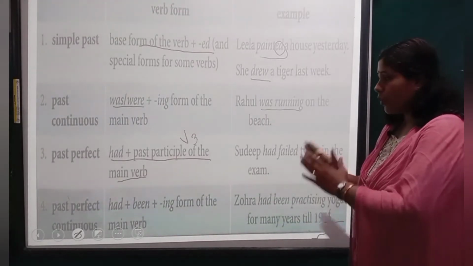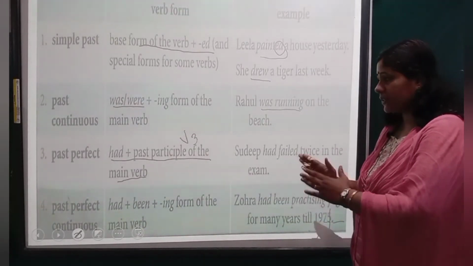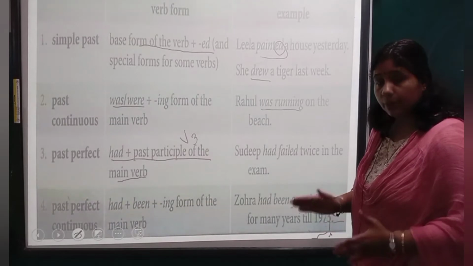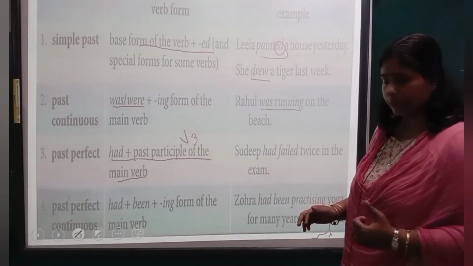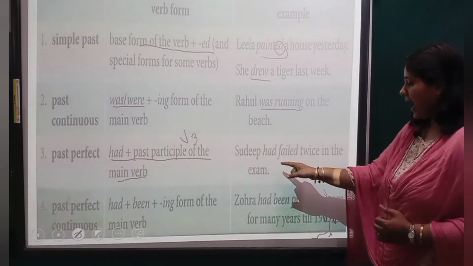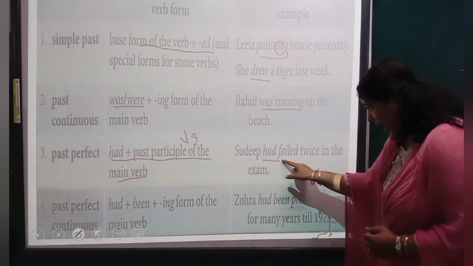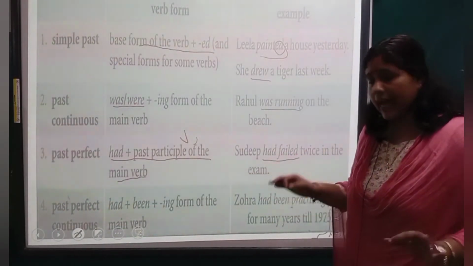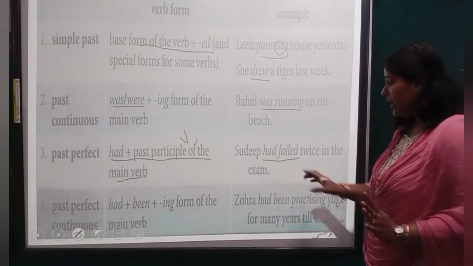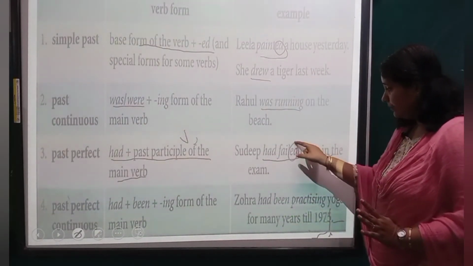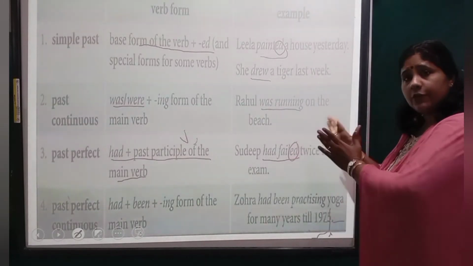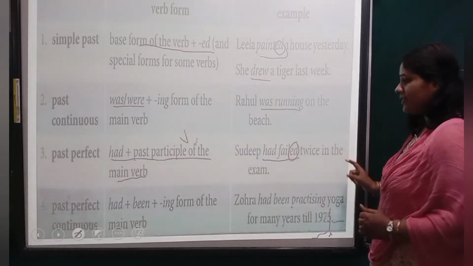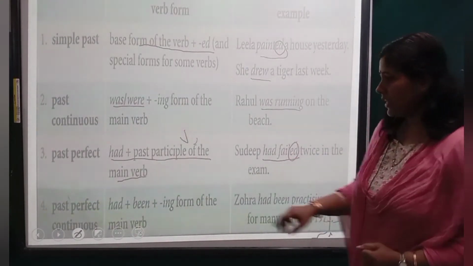So the third form becomes the V3 form of the main verb. Let's see an example. Sudeep had failed twice in the exam. Had, either singular or plural, don't look, directly write had. Had failed, ED, V3 form. Fail, failed, failed.